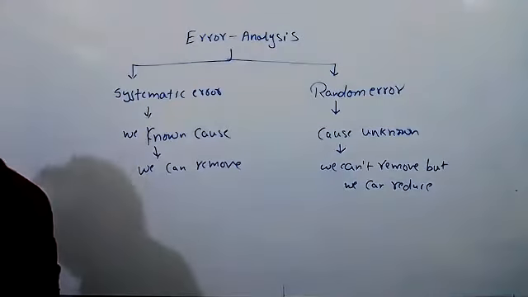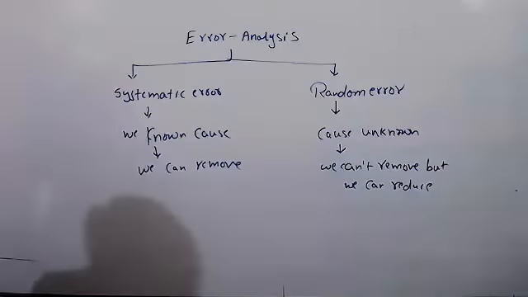So we should write it. It is better, no? So you will get some idea. What is systematic error? It is nothing but we know the cause why it is occurring and we can rectify it. Random error, we don't know the cause, so we can't rectify or remove this, but we can reduce it. How we can reduce it, I will tell you. So that is the types of errors.